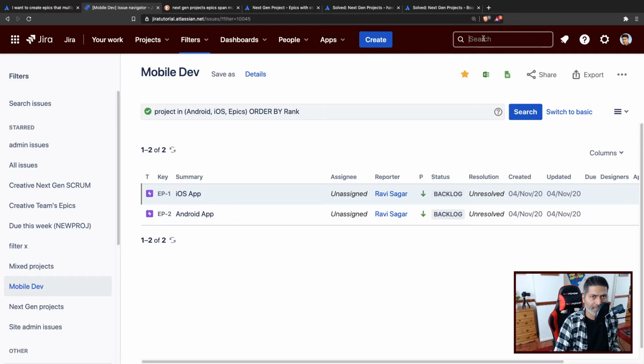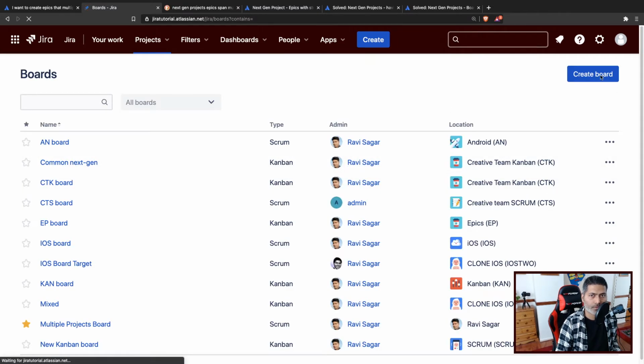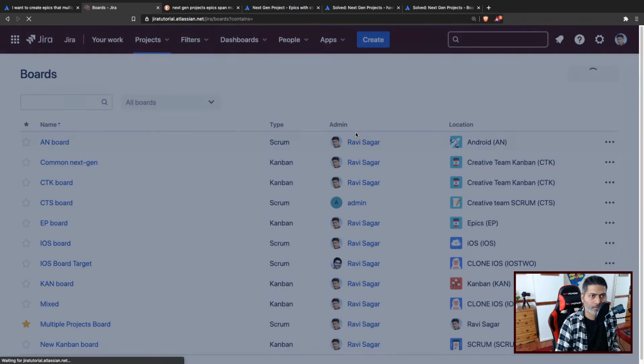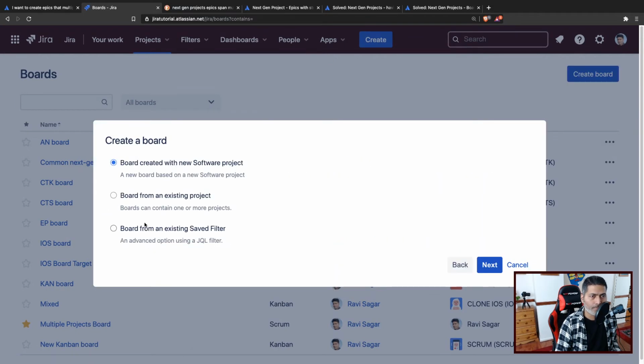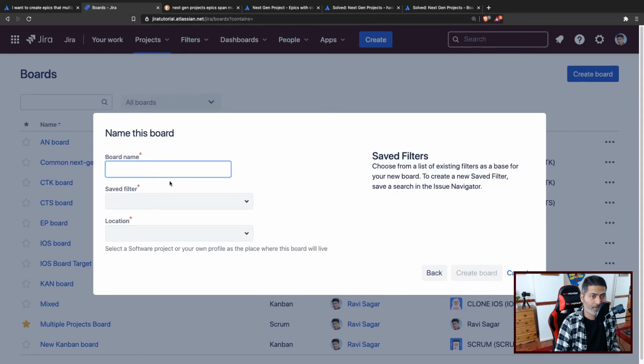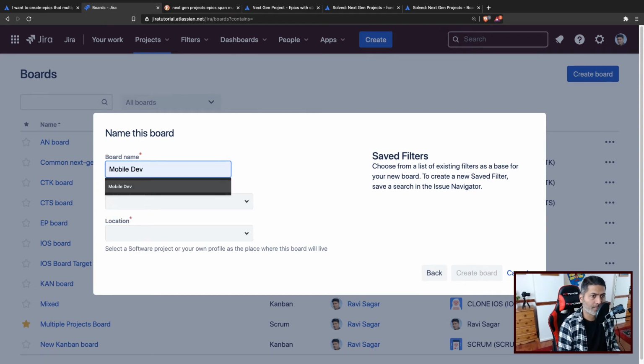Now what we'll do, we'll create a board, and I'll go to the boards, and I will create a new board, a fresh board. So let us create a Scrum board, and let us create a board from an existing saved filter, which is mobile. Let me first create the board name, mobile development board.